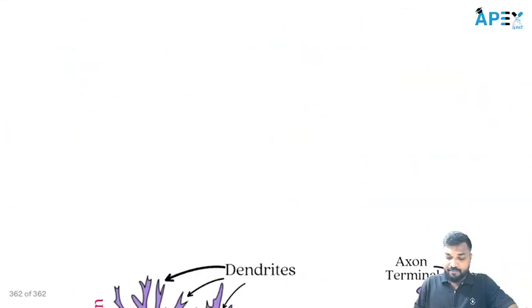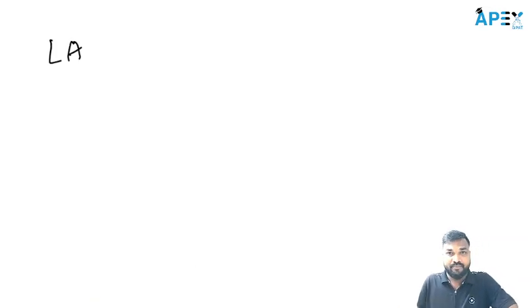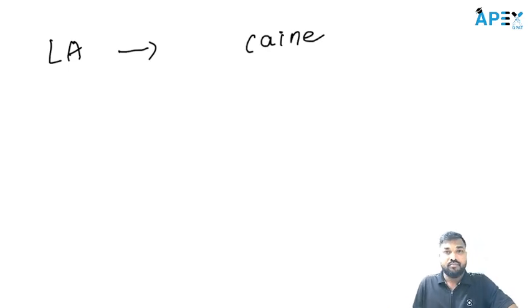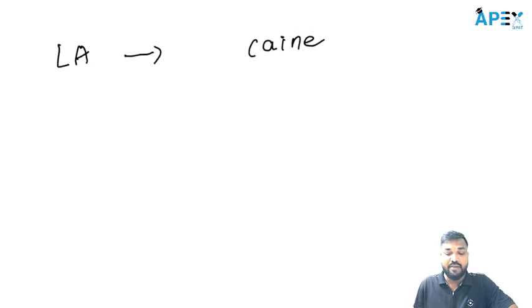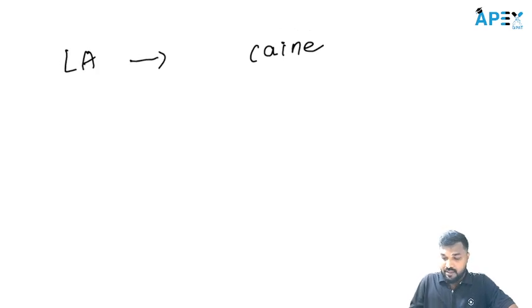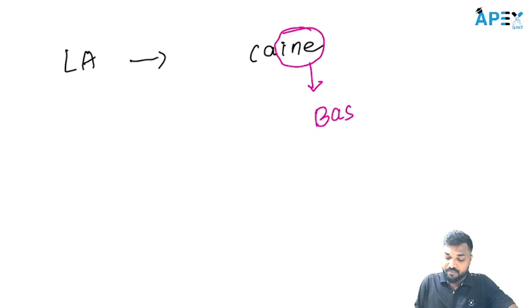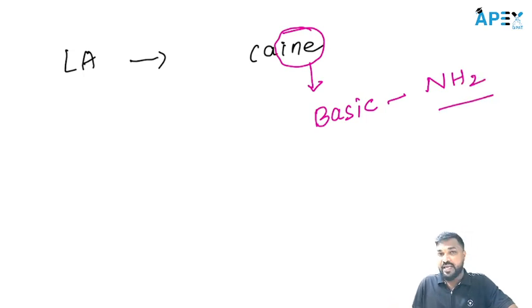Another thing: if you look at local anesthetics, all these drug names end with caine. And this caine contains the INE. Most of the time, if the drug name ends with INE, it is of basic nature, because most of the time they contain NH2, an amine.